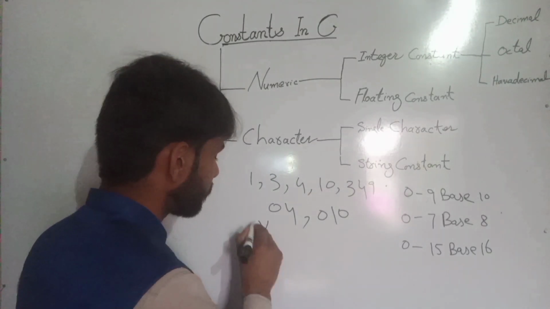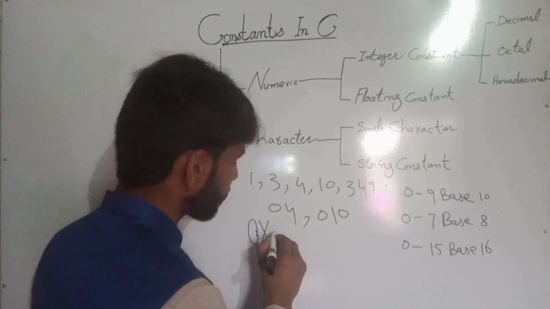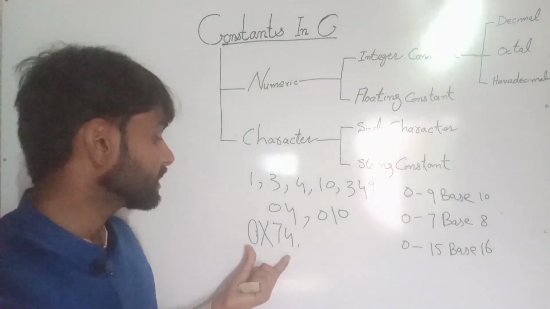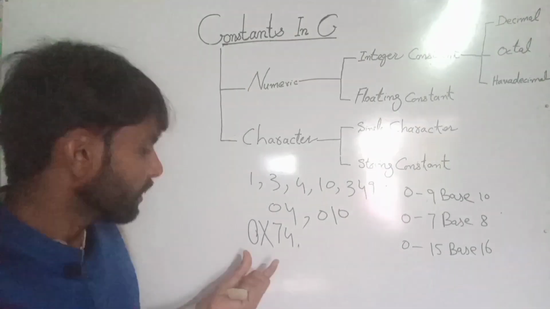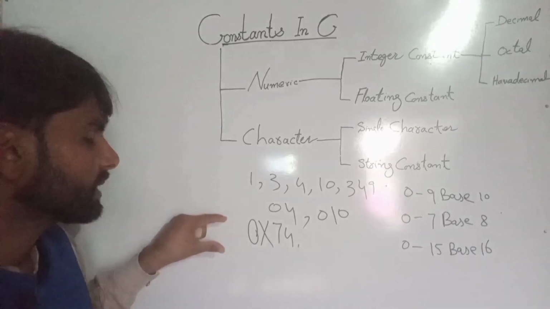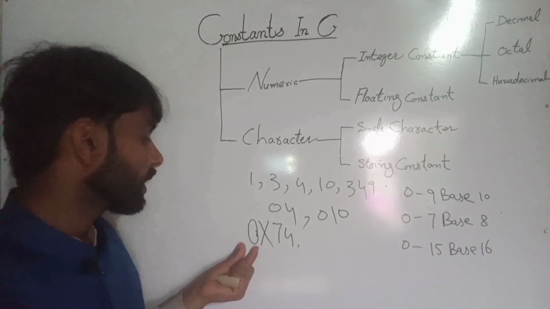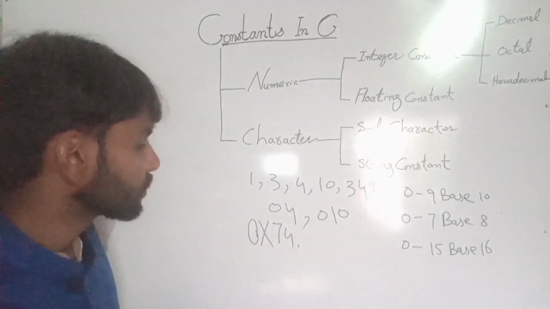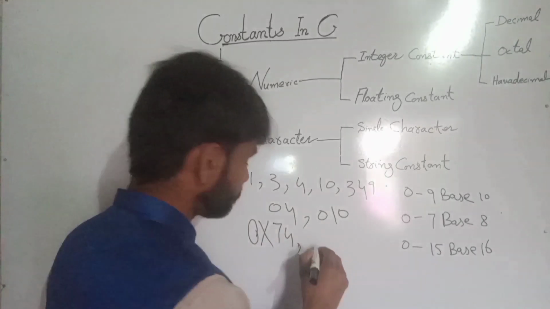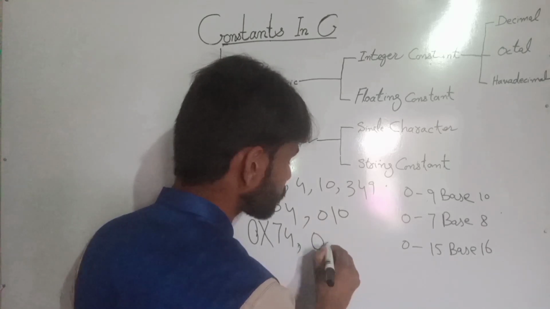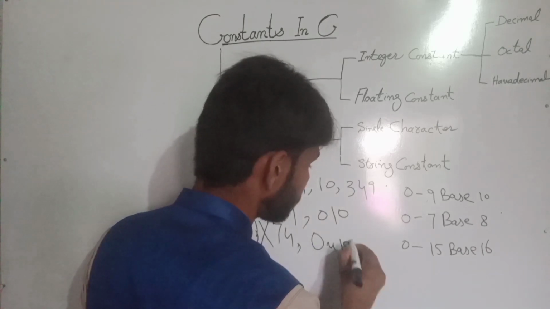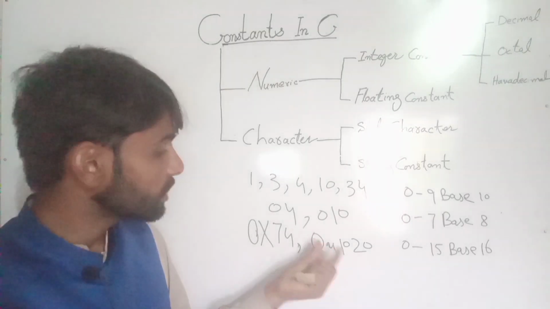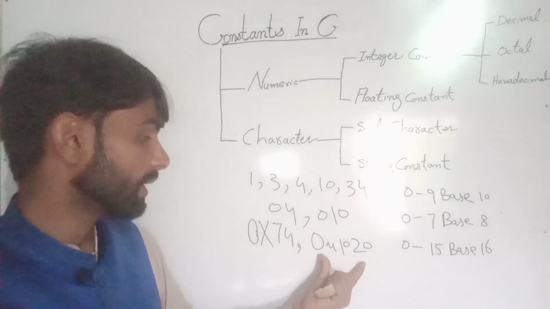0x74. So this is a hexadecimal constant, because in hexadecimal we write first 0 and then x and then digits, right? So this is the hexadecimal data type. We write 0x10, 0x20. We can also write small x and capital X, right? So this is also a hexadecimal data type.